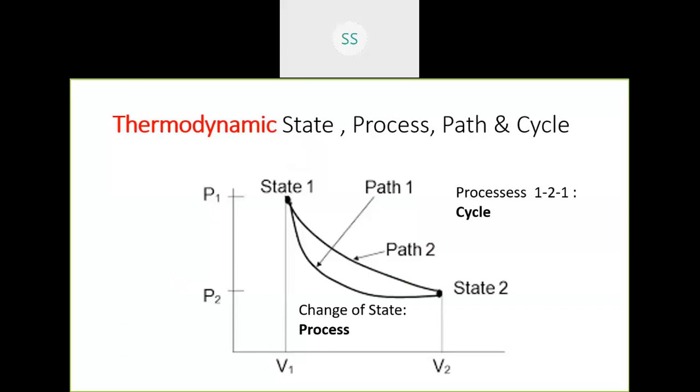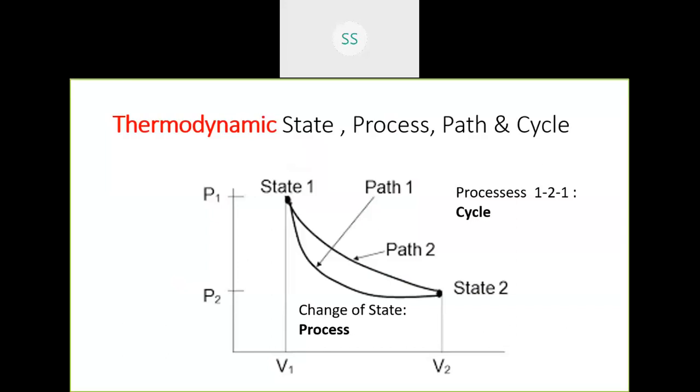State 1 indicates pressure 1 and volume 1, the corresponding coordinates. At what pressure it remains and at what volume it is occupying in the system. So that tells you the condition of the system. It can be any mixture of gases or any fluid, working fluid in any of the systems. So that describes the thermodynamic state.